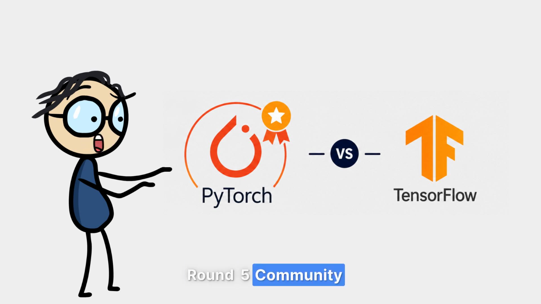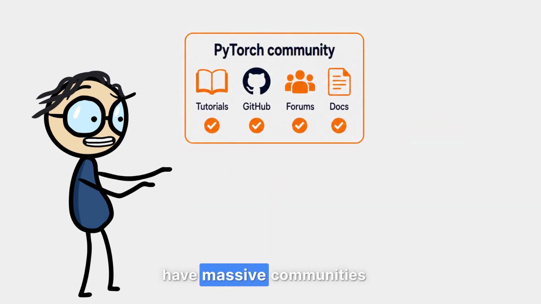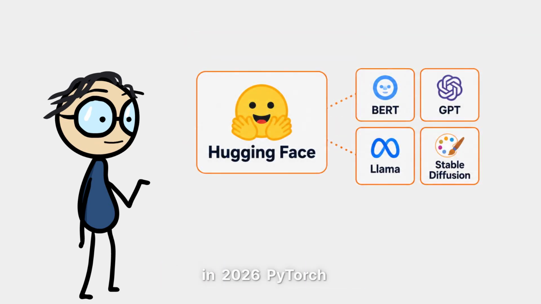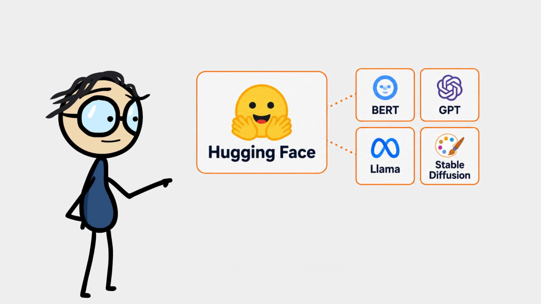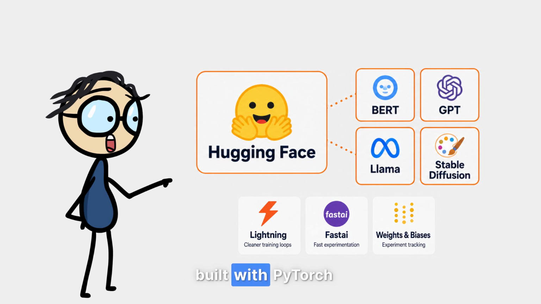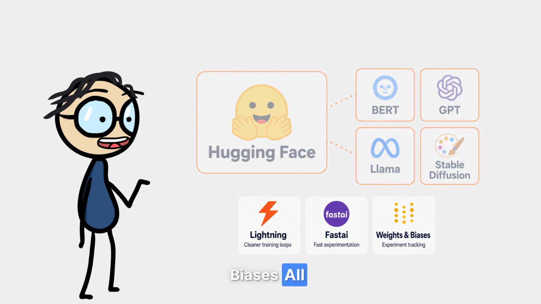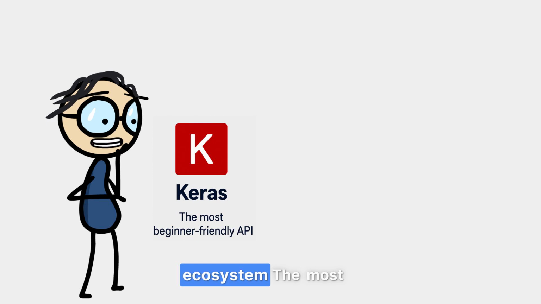Round 5, community and tools. Both have massive communities. Both have excellent documentation. But here's what separates them in 2026. PyTorch ecosystem. Hugging Face. The most popular AI model library in the world runs on PyTorch. If you want to use pre-trained models, BERT, GPT, Llama, Stable Diffusion. They're all built with PyTorch. Lightning, FastAI, Weights and Biases. All PyTorch native. TensorFlow ecosystem.